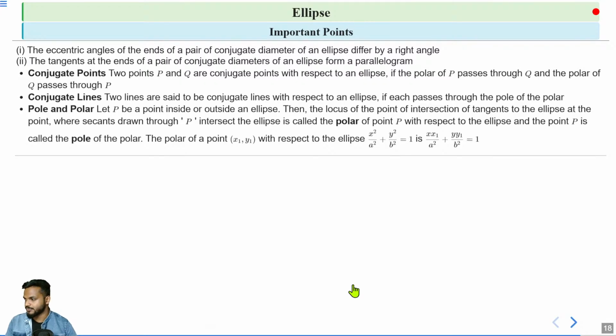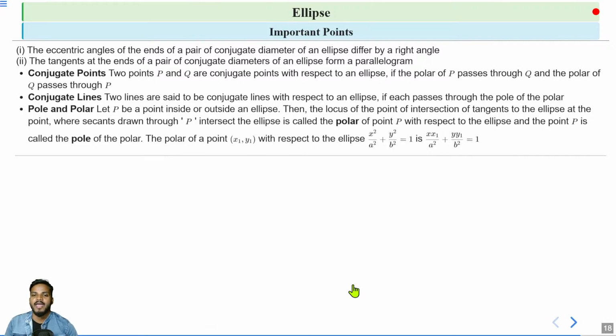We draw a secant from P that cuts the ellipse at two points, draw tangents at those two points, and the locus of their point of intersection is the polar. The point P is called the pole for the polar.